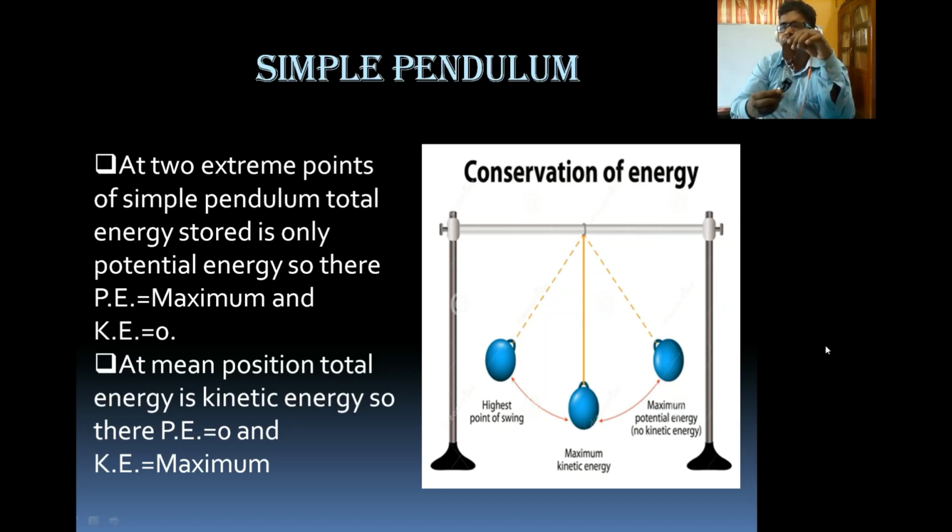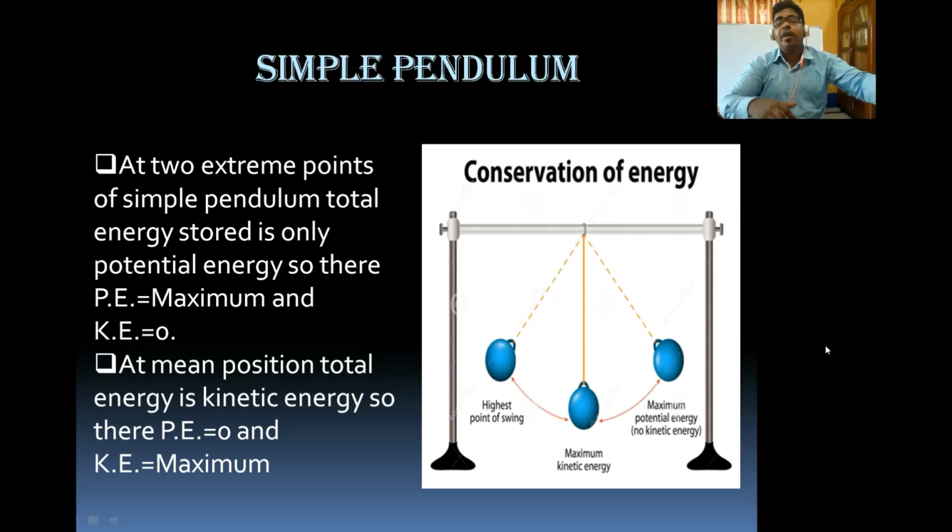Okay, so whenever it is coming to the extreme height in this direction, here only potential energy, no kinetic energy. Now it is coming to move, and again going to this extreme height. Here also only potential energy, no kinetic energy. And when it moves and comes to this point, that is known as the mean position or the average position. Here you see in this position the body is not static. So in that position we can say the total energy is kinetic energy.